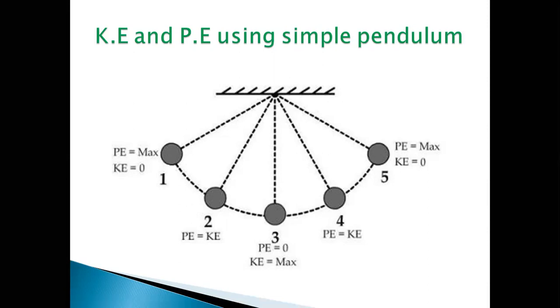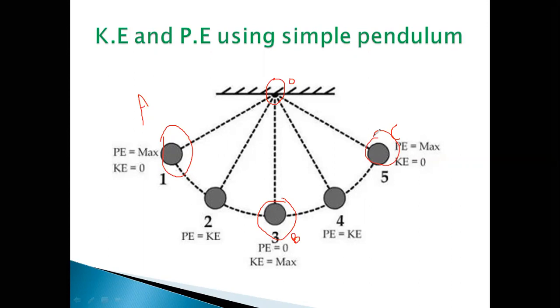This figure shows a simple pendulum suspended from O. It is suspended here; this is the point of suspension, so I will name it O. This is the resting position, and I will name it B. This position I will name A, and this extreme position I will name C. So the figure shows a simple pendulum suspended from point O.